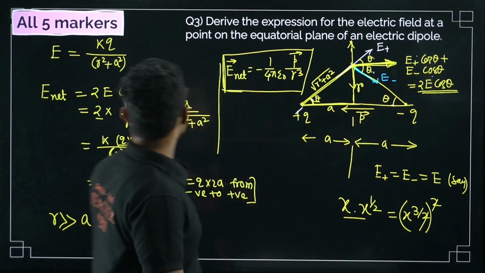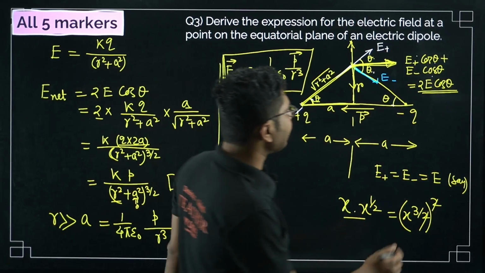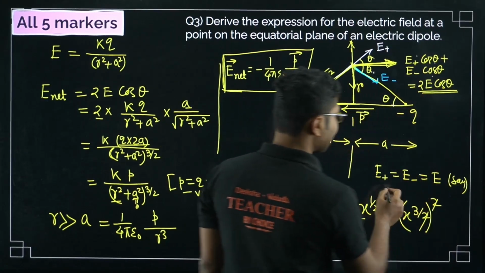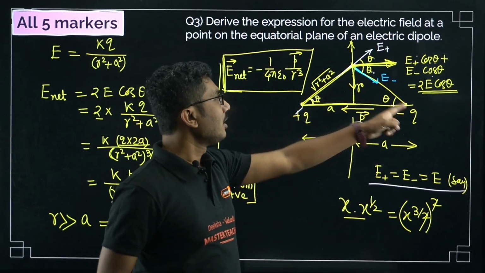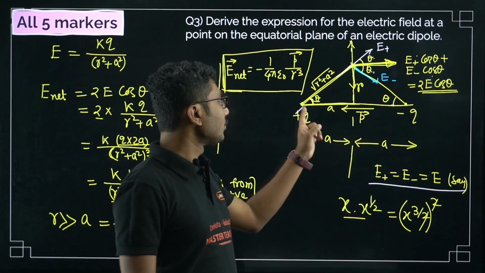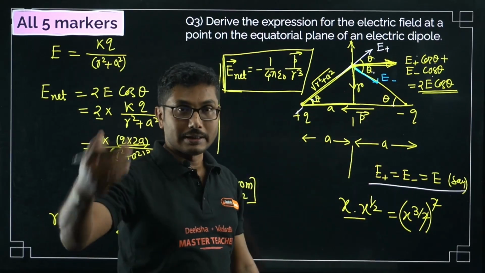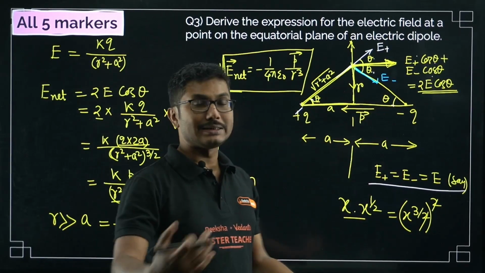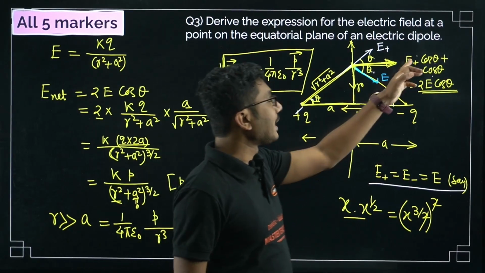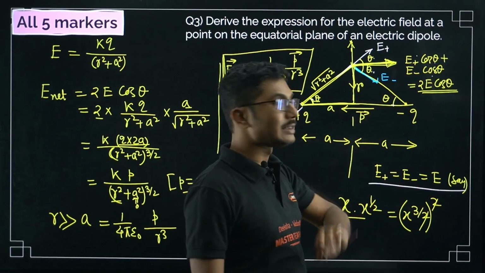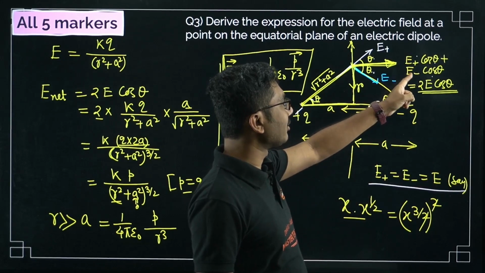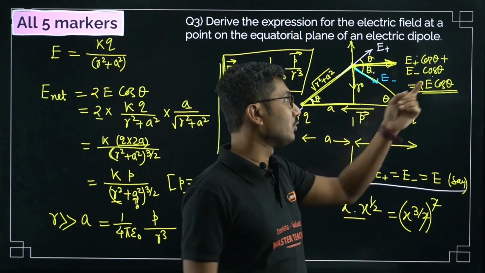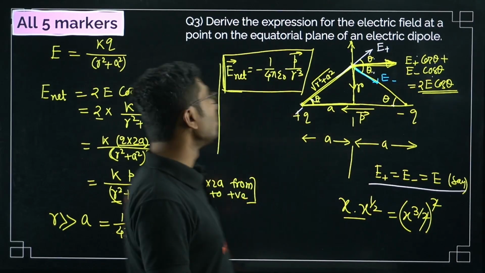One more thing that we have done is we said that this E plus and E minus are the same, because they are equidistant from the point of observation. Equidistant means the electric field will be the same in magnitude. So plus and minus we have said is equal to E. So if you add E cos theta plus E cos theta, that becomes 2E cos theta. So we are trying to find this 2E cos theta.